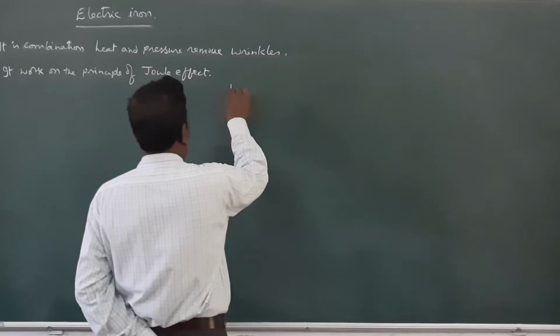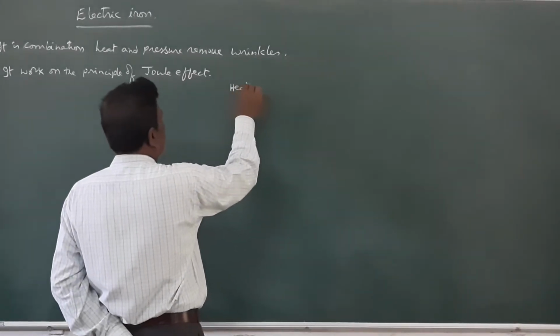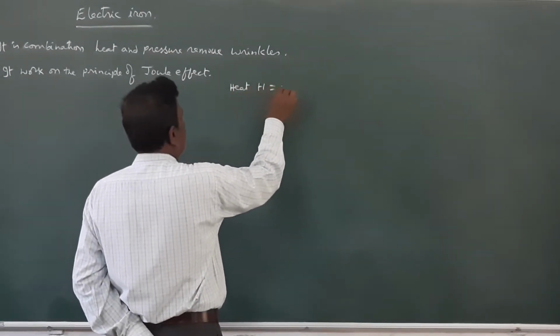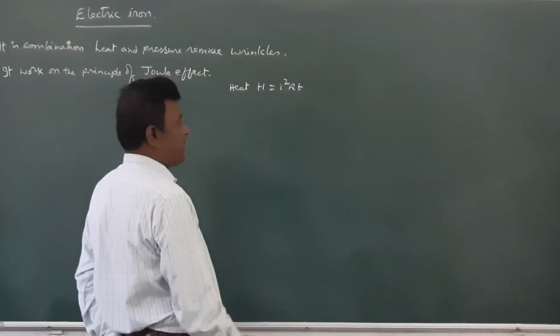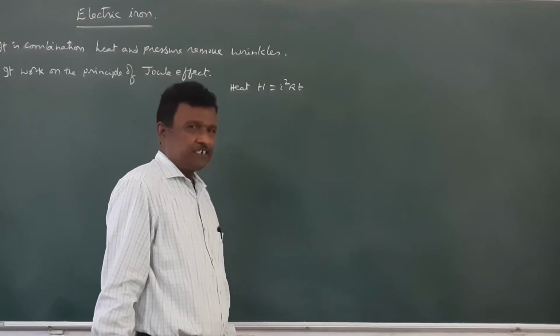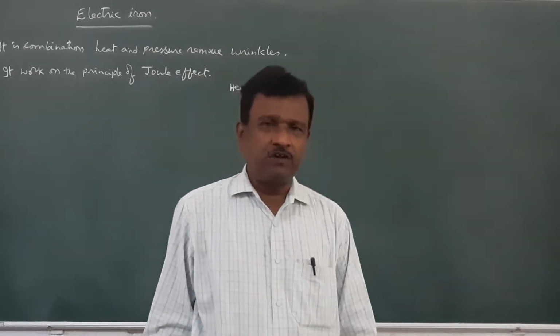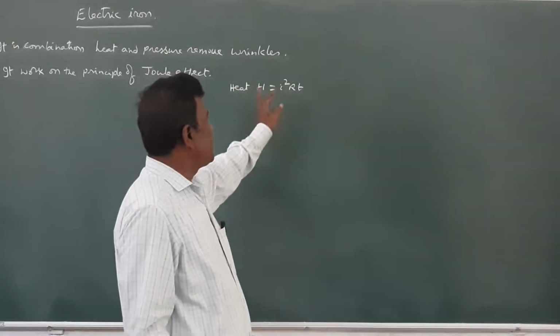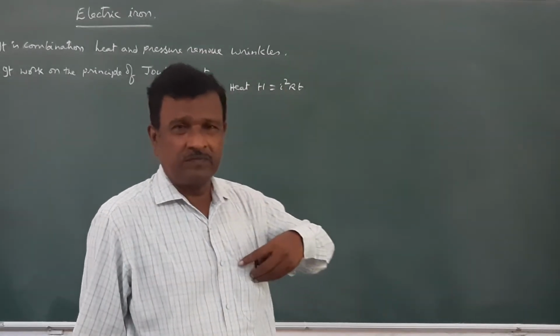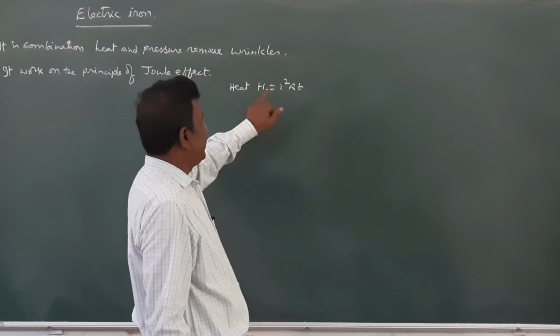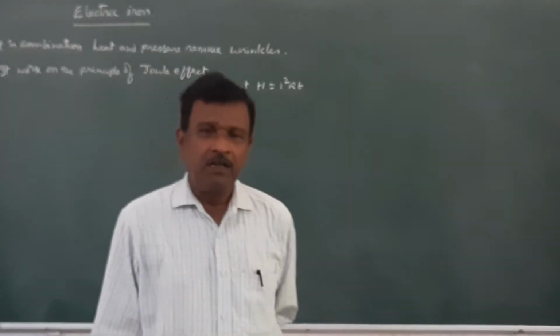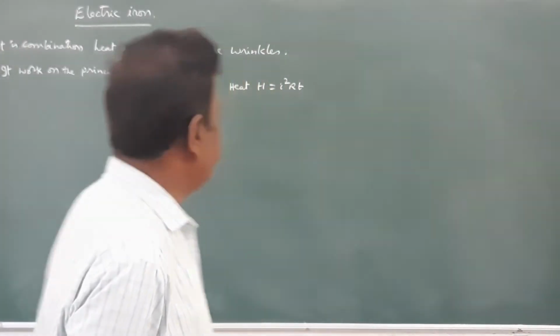Heat produced in a coil, H is equal to I square RT, where T is the time of passage of current, R is resistance, and I is the current passing through the coil. When the current is passing through the coil, it produces heat energy. As a result, the coil gets heated up.